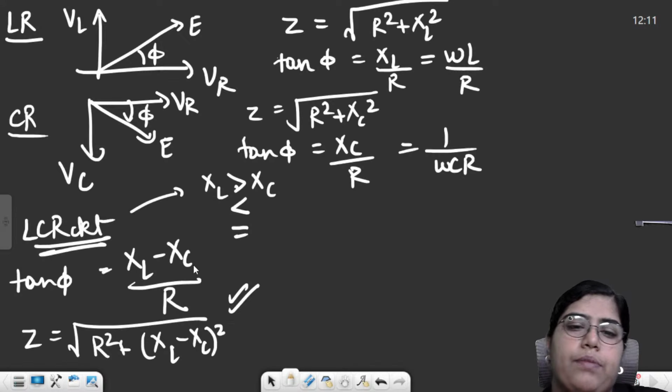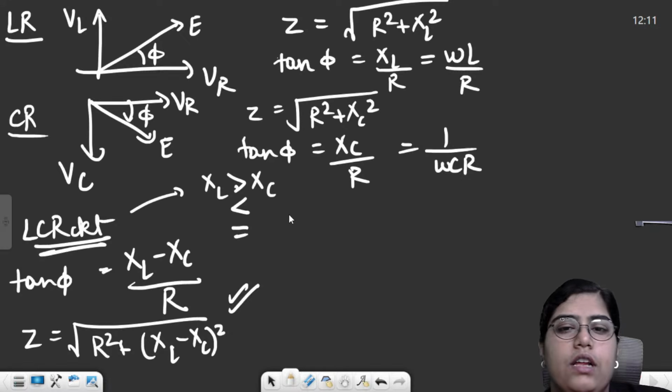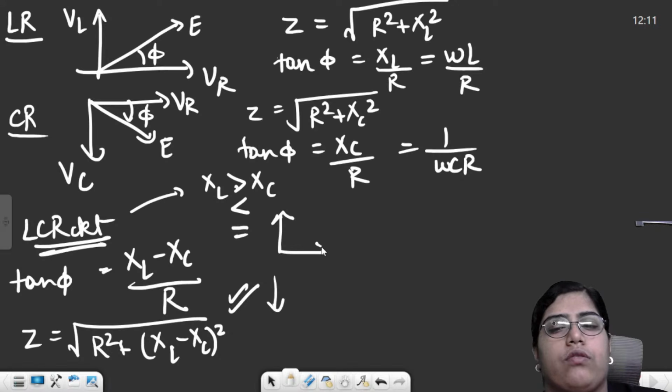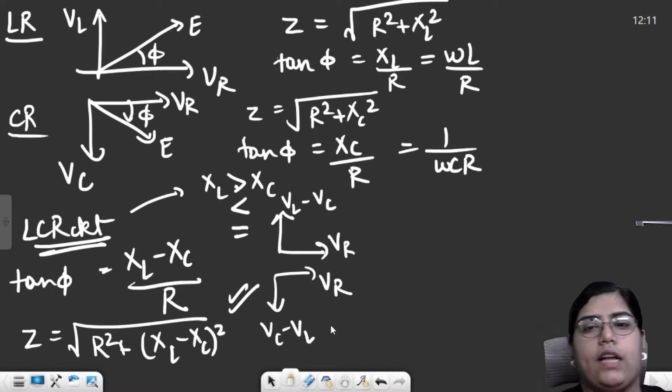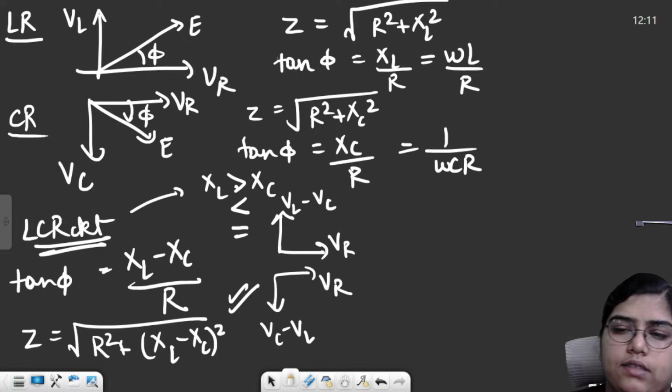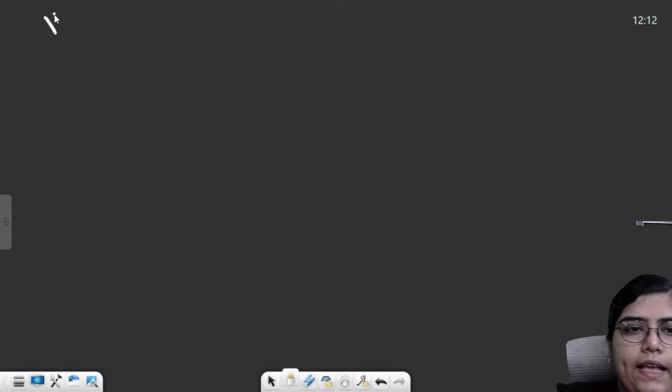Greater than and smaller than conditions are catered over here. If XL is bigger, we keep XL minus XC. If XC is bigger, we keep XC minus XL within the formula. Within the diagram, if XL is bigger, the net potential will remain upwards. If XL is smaller, XC is bigger, it will be downwards. VR is always in this particular direction only. Okay, this is VL minus VC, this is VC minus VL.